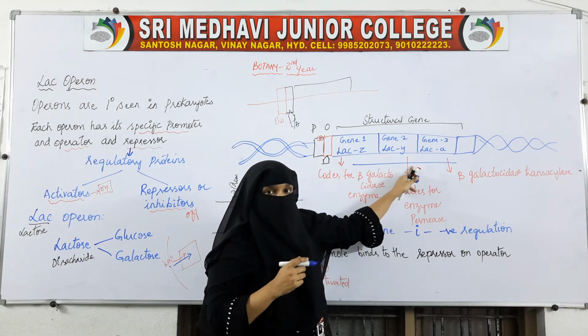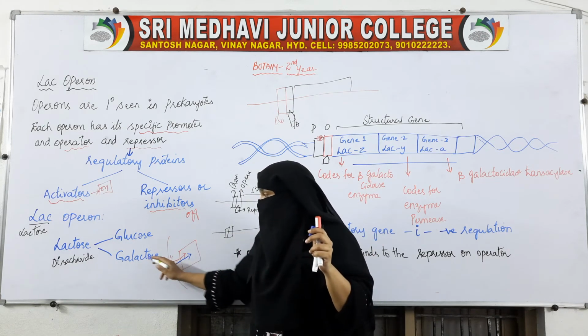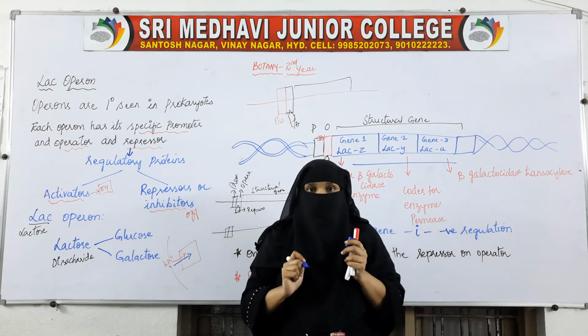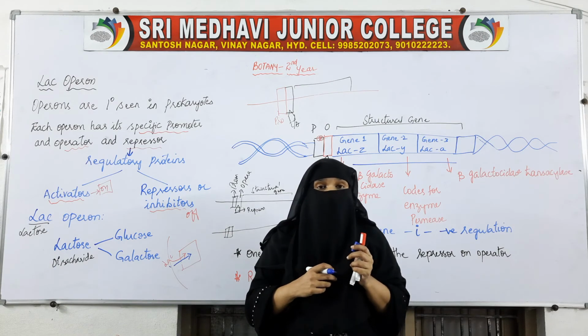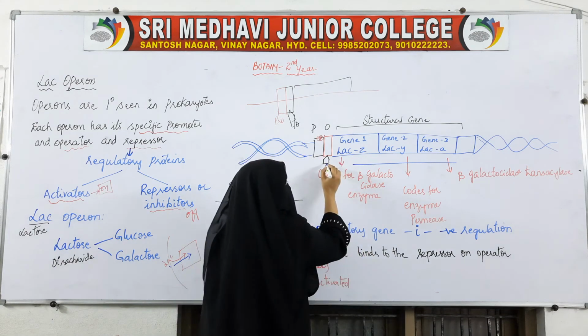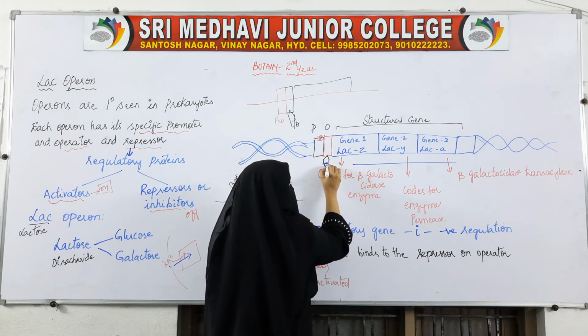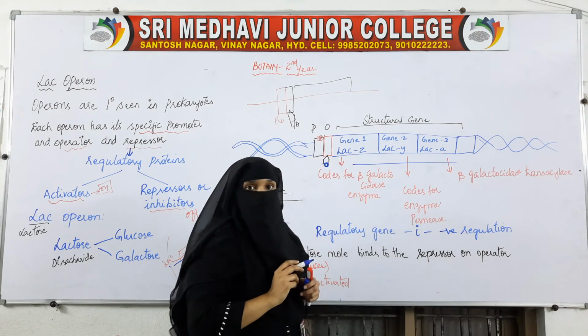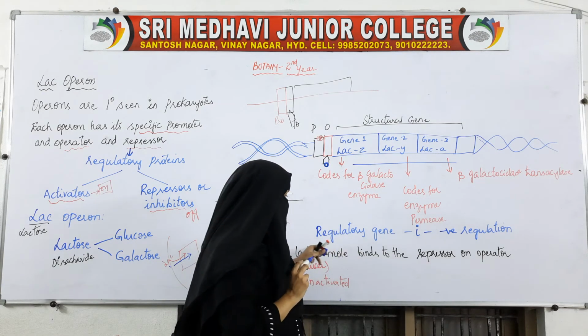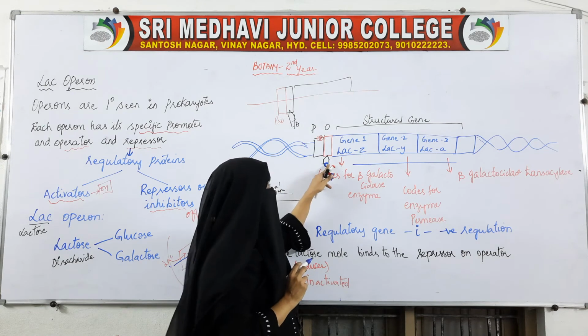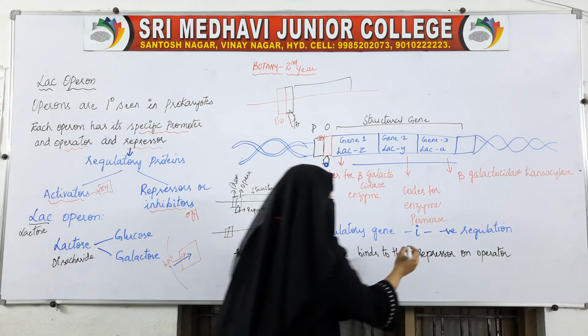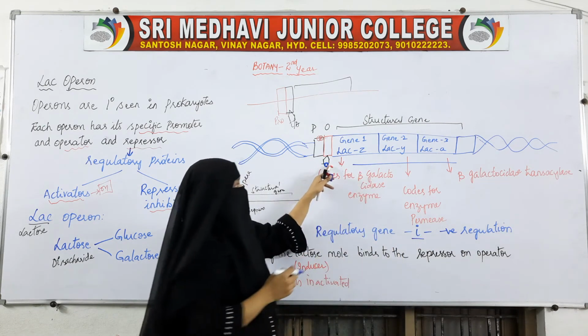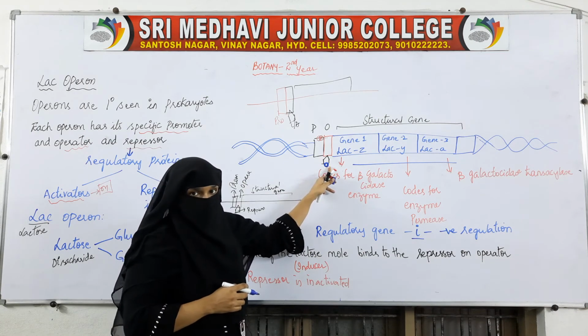As soon as lactose enters inside the body of the bacteria, this lactose goes and attaches itself to the repressor. Attaches itself to the repressor. So here in this repressor, now this is the repressor.